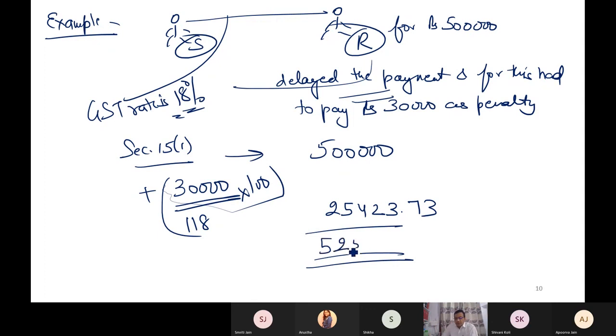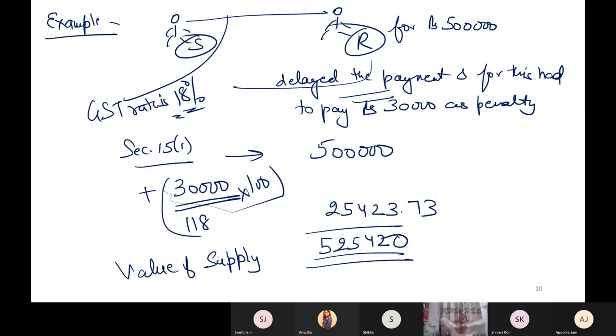Round figure I can say 525,420 is the value of supply. So what I wanted to show in this example is that whenever any interest etc. is given, assume this as including GST. Don't assume it as without GST, because no one is going to give you extra GST because of some late payment.